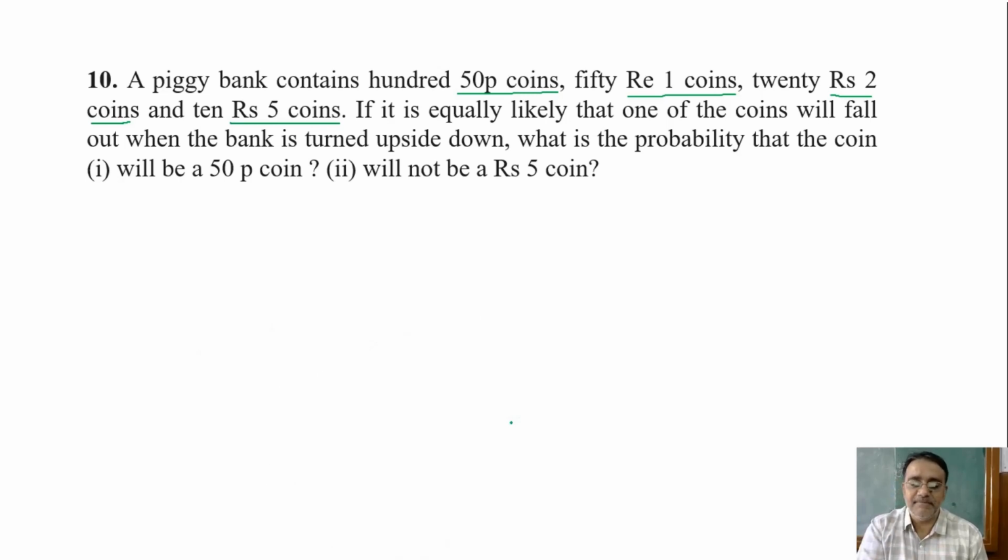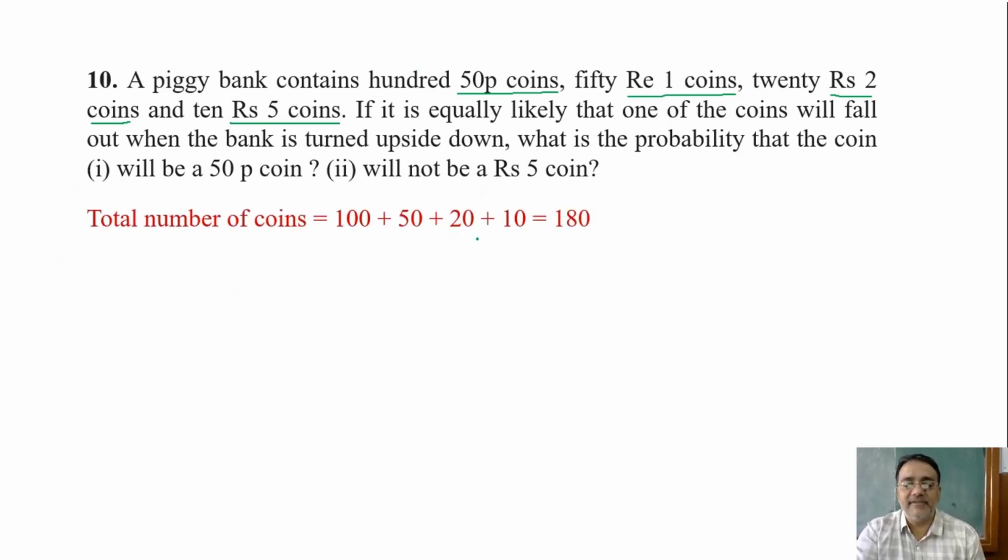So first step, total number of coins. Total number of coins. So total number of coins कितना आ रहा देखो? 180. Right, very good. 100 plus 50 plus 20 plus 10 is 180.